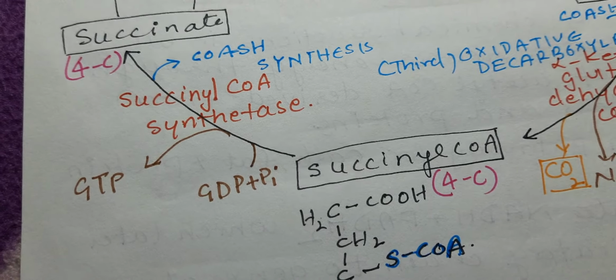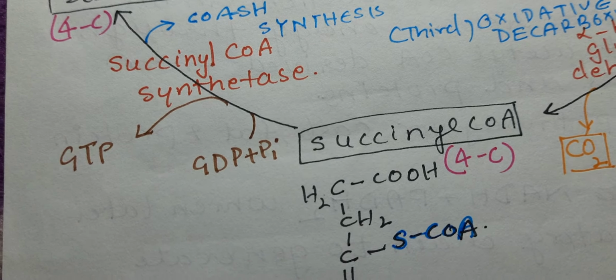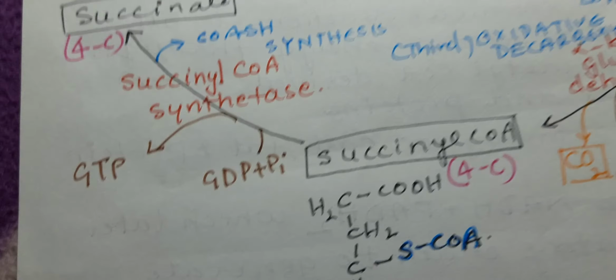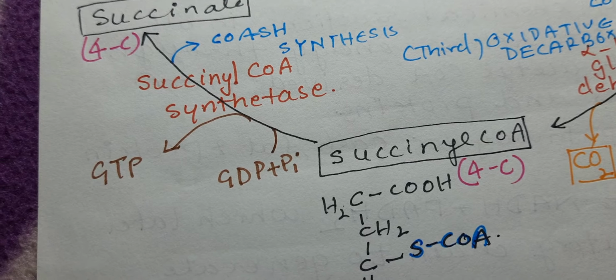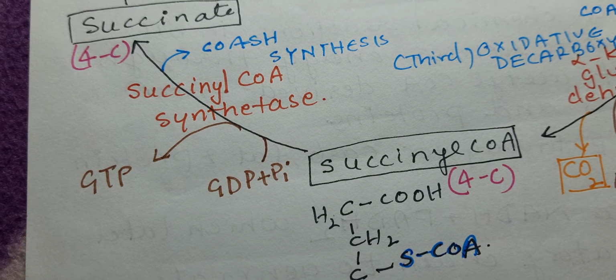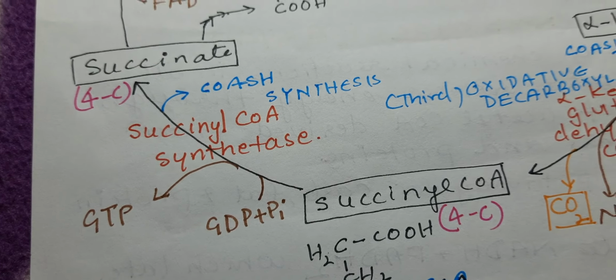Here GTP is produced from GDP plus Pi. So GTP is equivalent to ATP. GTP is the energy produced from GDP plus Pi, just like ATP, and it is also equivalent to ATP.